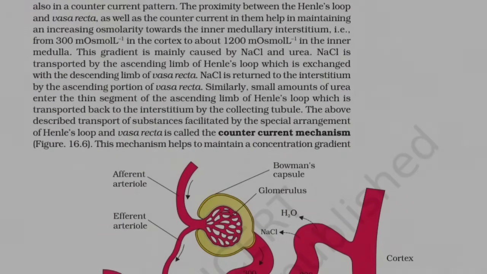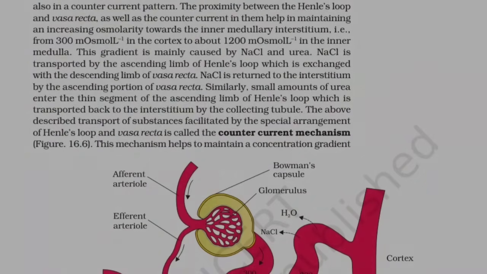The proximity between the Henle's loop and vasa recta, as well as the countercurrent in them, help in maintaining an increasing osmolarity towards the inner medullary interstitium, that is, from 300 milliosmoles per liter in the cortex to about 1,200 milliosmoles per liter in the inner medulla. This gradient is mainly caused by NaCl and urea.